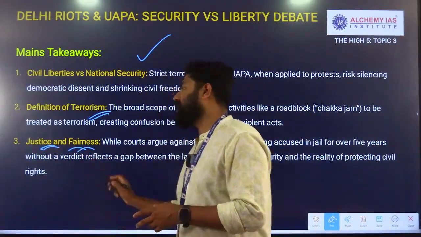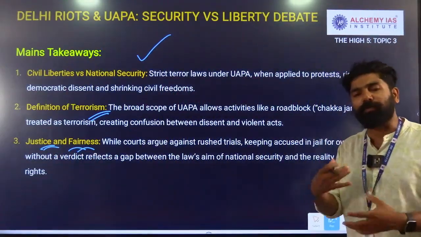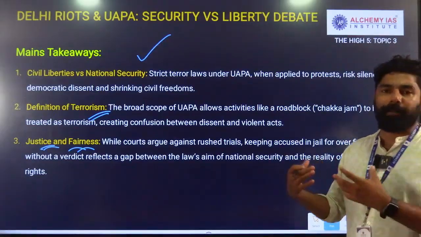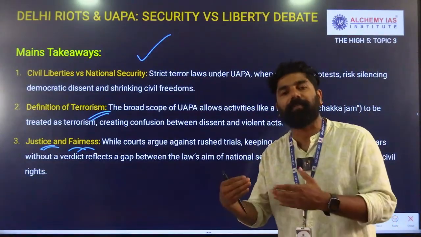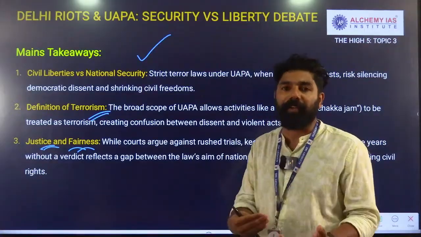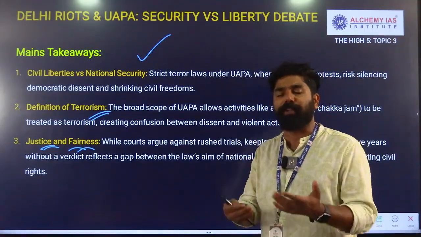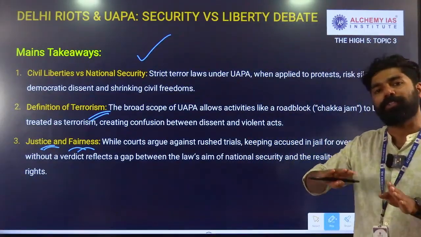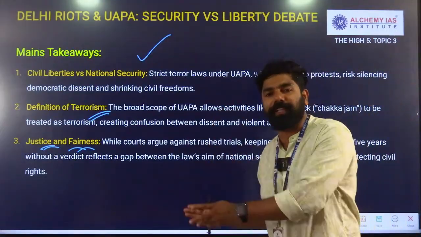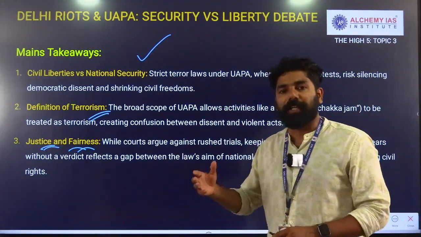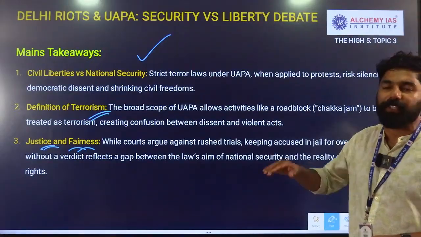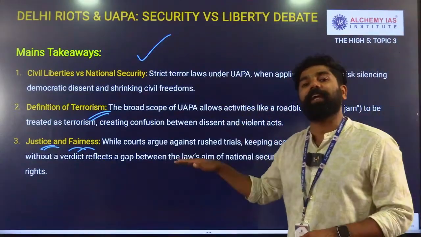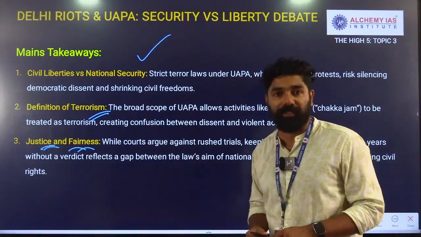Then justice and fairness need to be ensured. The objective of the UAPA and the judicial process is that they will examine it in a detailed way in order to ensure fair treatment. But unfortunately, when the process is too delayed, as we have seen in this case of the Delhi riots, which has been pending for the last 5 years, justice delayed can also result in justice denied.